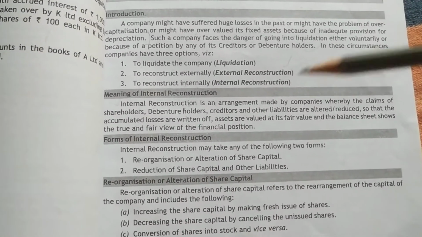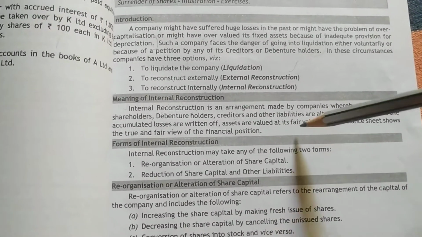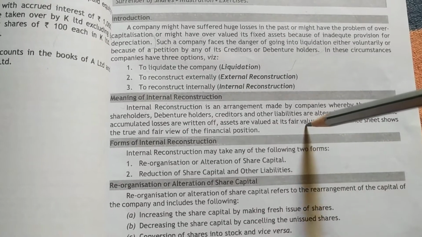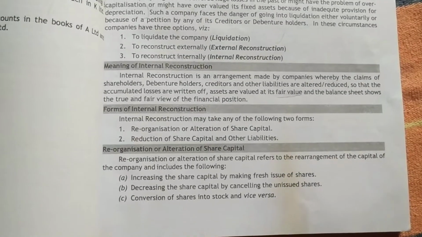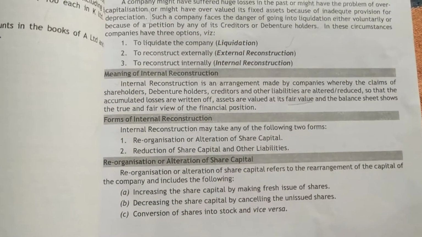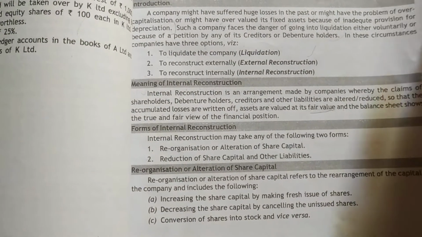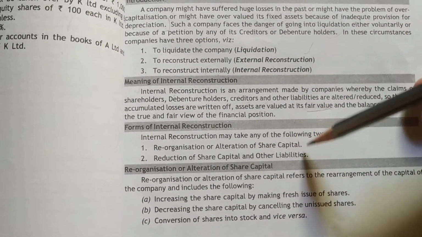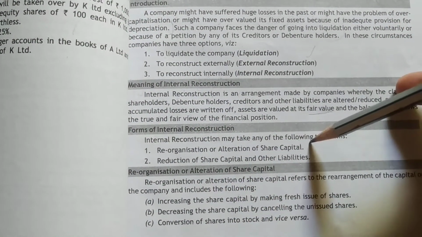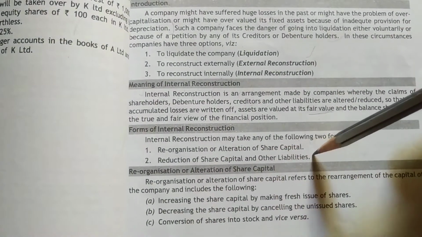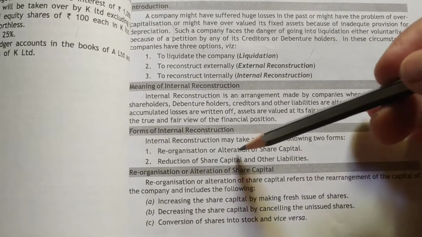We will see that. Assets are valued at fair value, and the balance sheet shows the true and fair view of the financial position. We are showing the assets at fair value, not overpriced value. We deduct depreciation and then show the assets at fair value. Forms of internal reconstruction: we have two types. First is reorganization or alteration of share capital. Next is reduction of share capital and other liabilities, where we reduce the share capital and other liabilities.